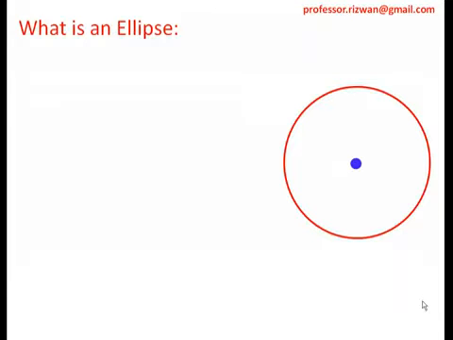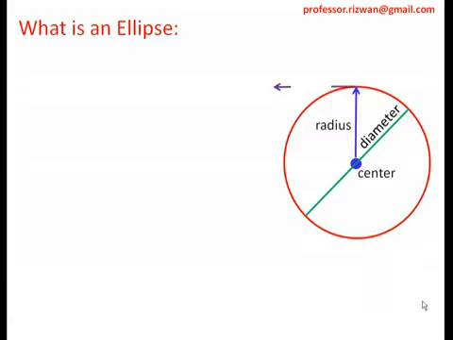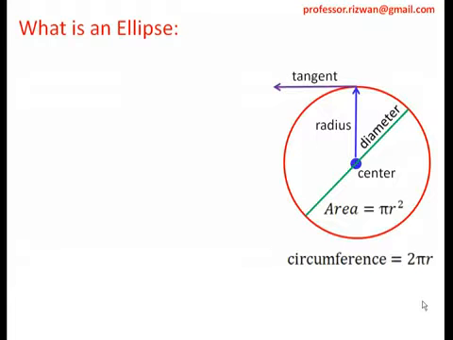We know that circle is a shape and it has a center. We know it has a radius, what diameter is and where exactly it connects two points, and the relation between radius and diameter, as well as the tangent. We know the area of circle, the formula for that, and we know the circumference. So these are the points which we know about circle.